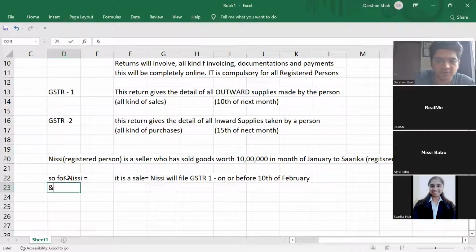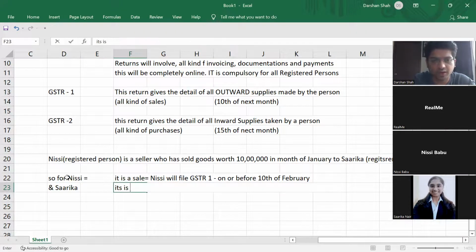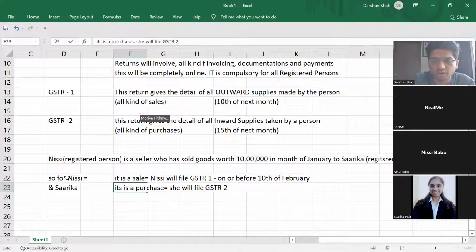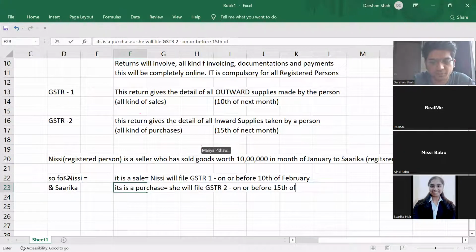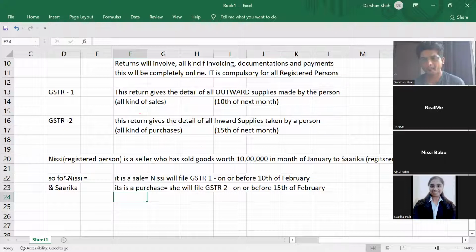Okay. And similarly, Sarika should file which one? For Sarika, it is a purchase. Correct. She will file GSTR2 on or before which date? Again, 15th of February. Right?